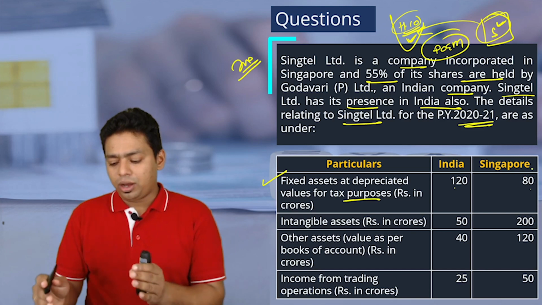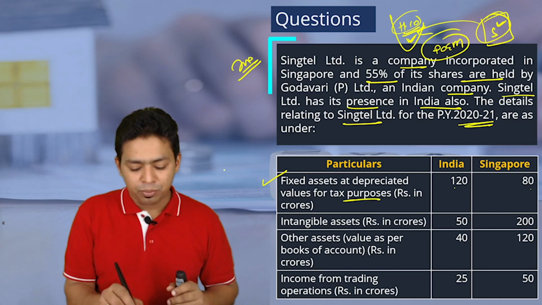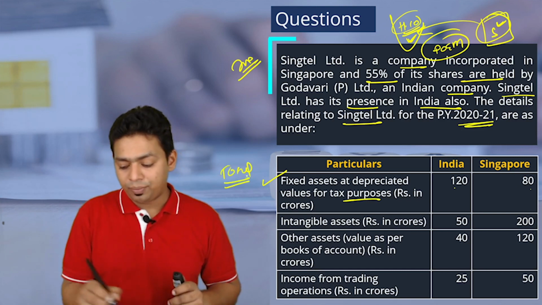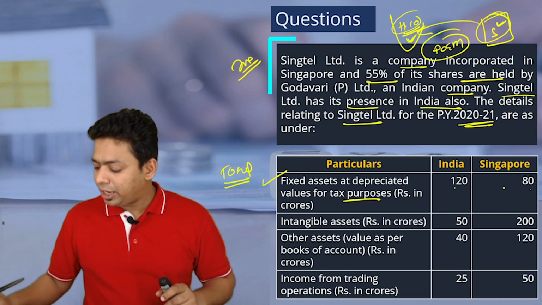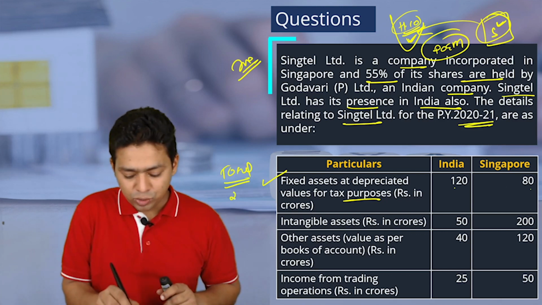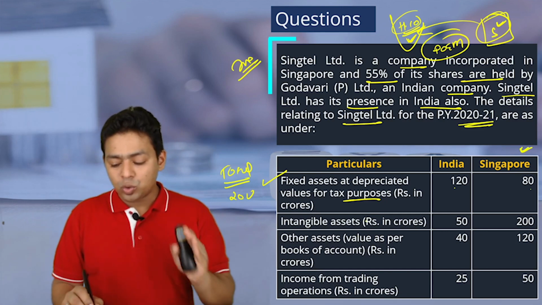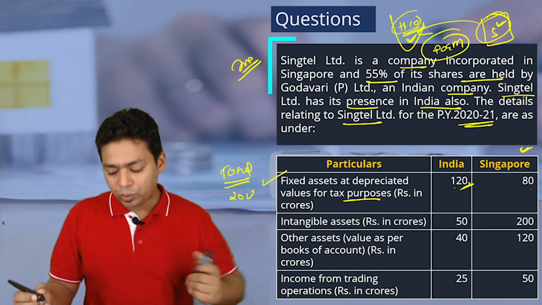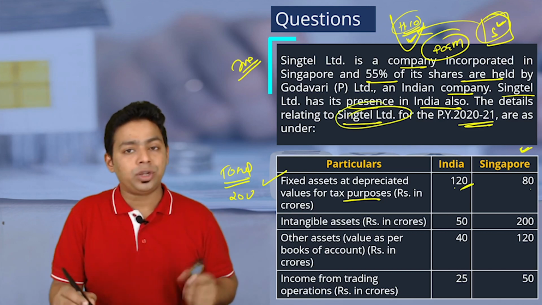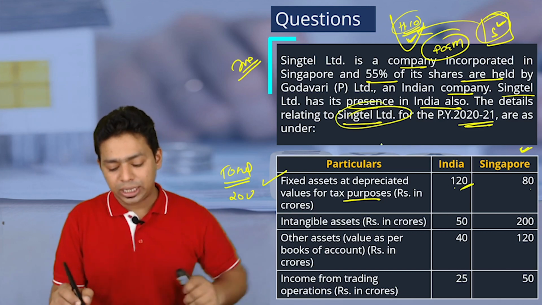Please make sure you make one more column of total. I'm not having enough space, but 120 plus 80 is equal to 200. You can make it on the right hand side; I'm making it on the left hand side. So total asset in India is 120. This is for Singtel, not for Godavari. Now we are checking for Singtel.